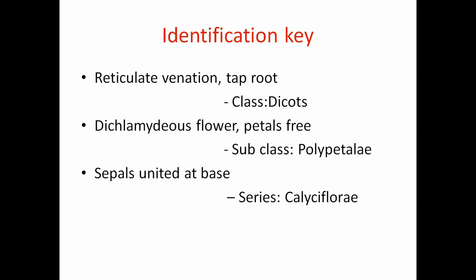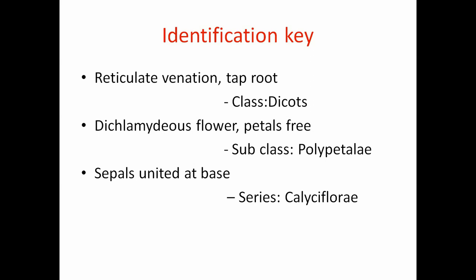Also two other features, taproot system and adventitious root system. Taproot system is found in dicots, and if it is the adventitious root system, it is considered monocot. So based on these two characters, reticulate venation and taproot system, this family is kept under the class Dicotyledonae.